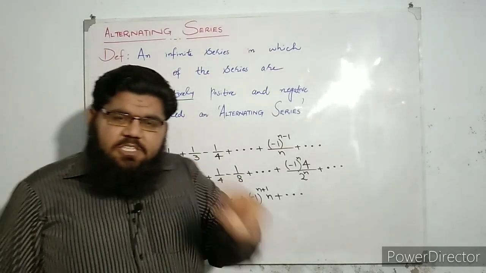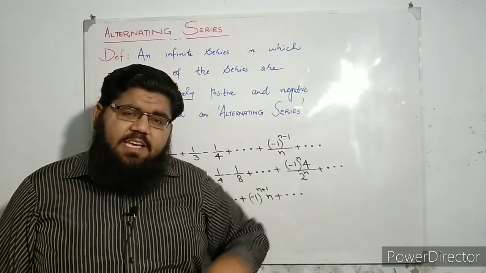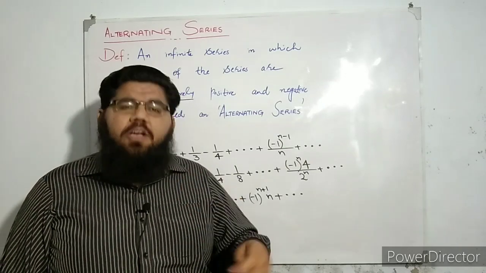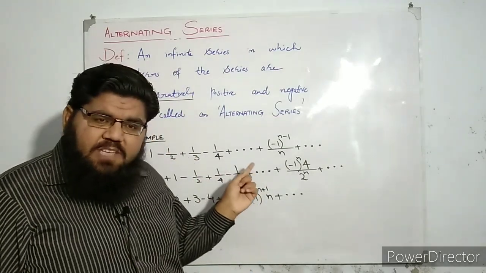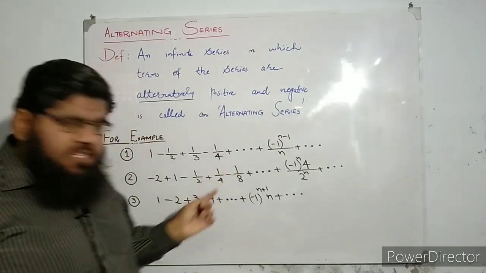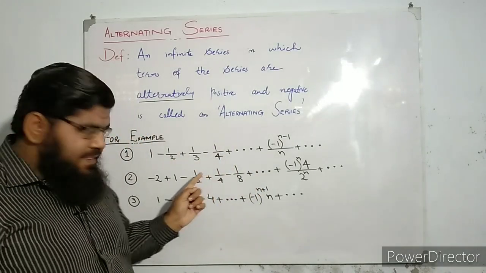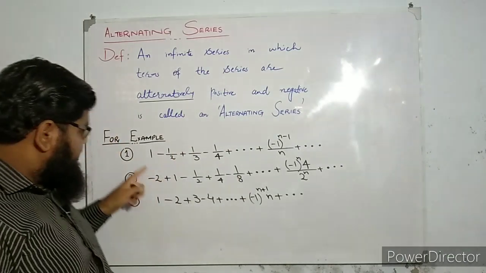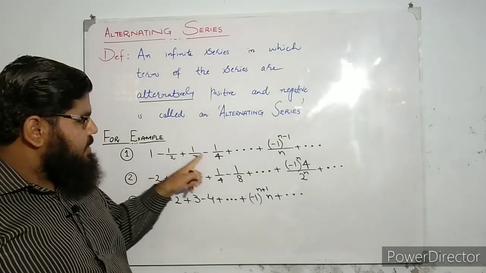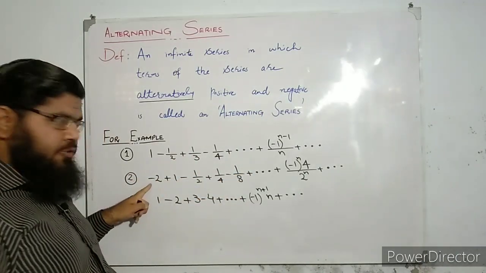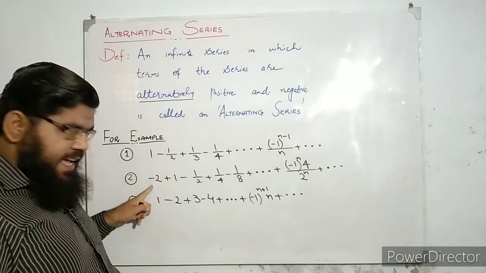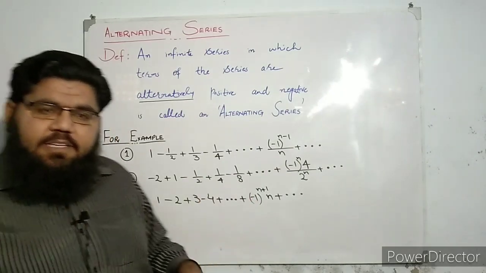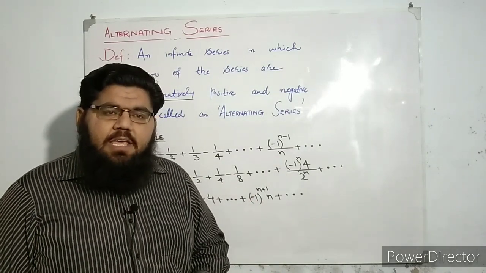It means that if the first term of the series is of positive sign, the second term will be of negative sign, the third term will be of positive sign, and this will keep going on and on. Okay, here I have mentioned a few examples of alternating series, and if you notice, you can very clearly see that the signs are changing in every term, in every upcoming term. If the first term is positive, the second is negative, third is positive, fourth is negative, and so on. Similarly, you can see this from here as well. The signs are alternating.